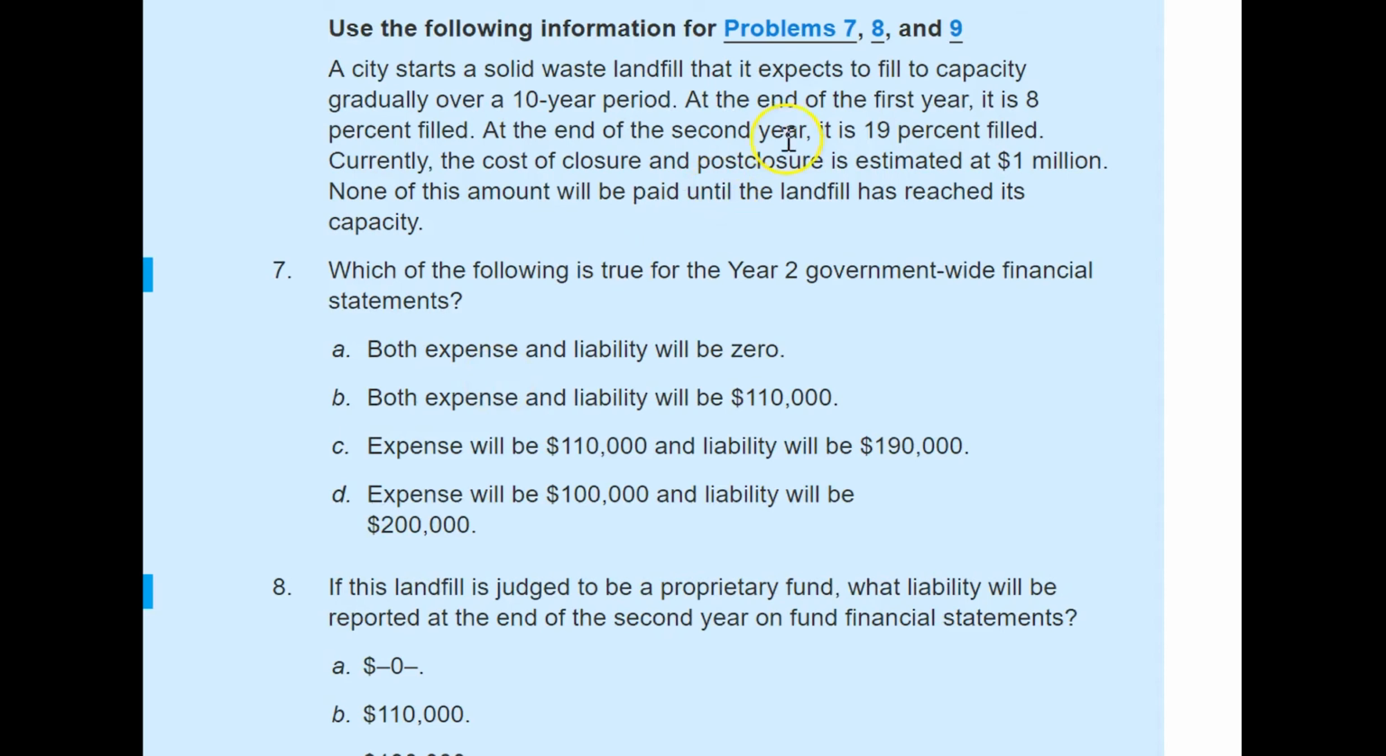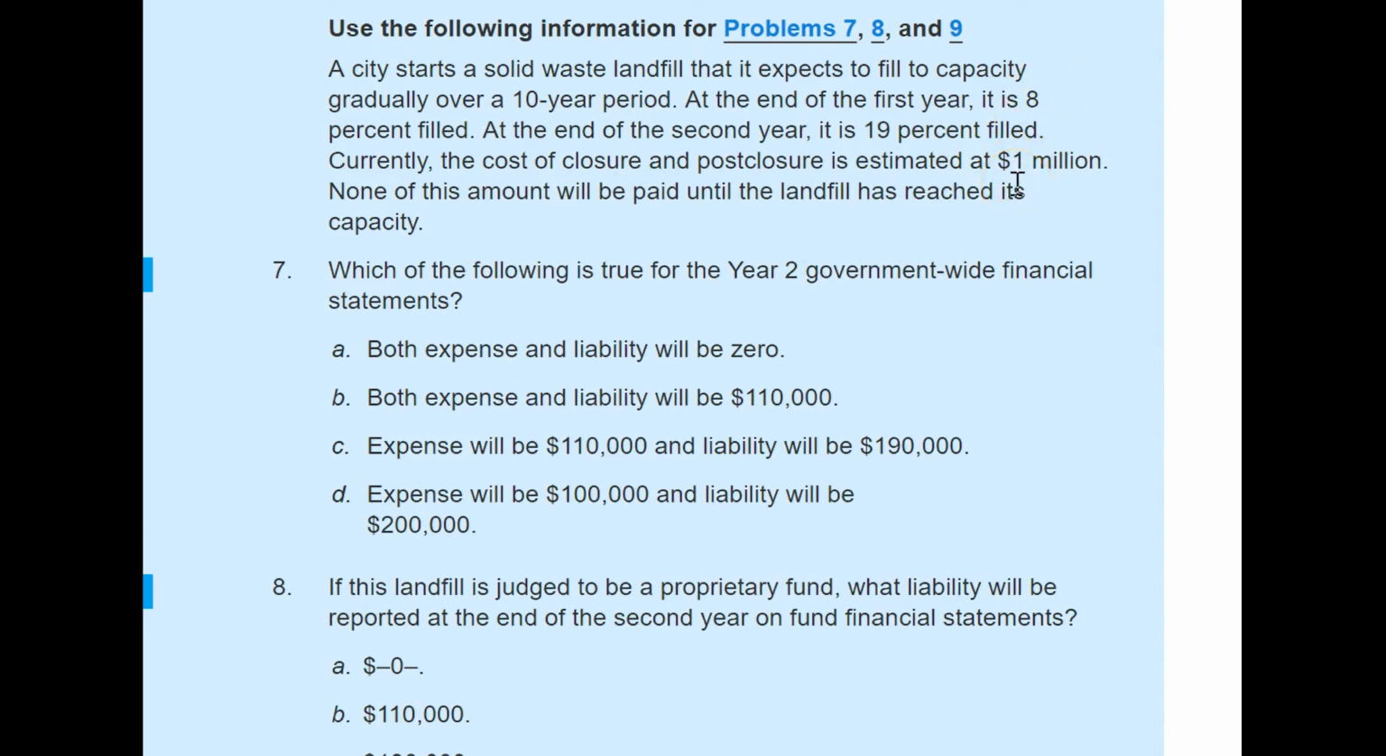Let's go back to year 1. When 8% is filled, that means 8% expense is incurred, and they need to recognize that expense. Of course, they need to consider both the closure and post-closure cost. It says the closure and post-closure cost is $1 million. That means at the end of the first year, when they finished 8% capacity of that landfill, they have to recognize that portion as an expense and as a liability, since they are not paying any amount. So 8% of 1 million is $80,000.